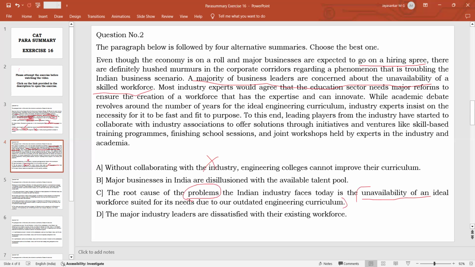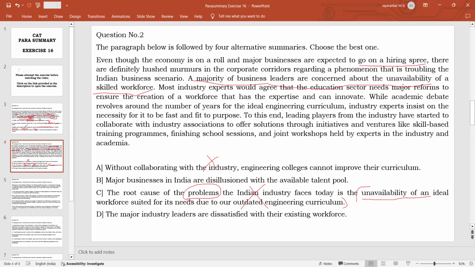The passage is not discussing all the problems industry is facing. The passage is discussing only one problem that the industry leaders are concerned about. Whether this is the most important problem, that is not given. It is a problem that the industry is facing, which is the non-availability of a skillful workforce. Whereas the option says the root cause of the problems the Indian industry is facing, meaning the root cause of all the problems of the industry. That is wrong. So that is why this cannot be a good answer, even though the second part is correct. Because of the single word problems, this becomes a wrong answer.